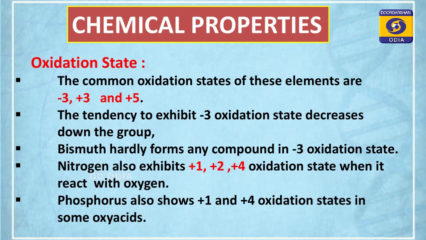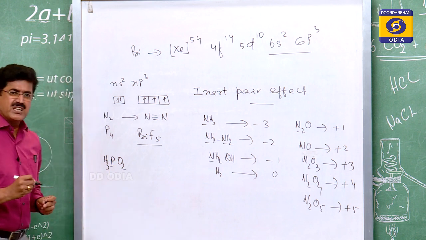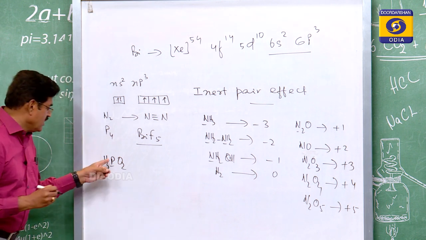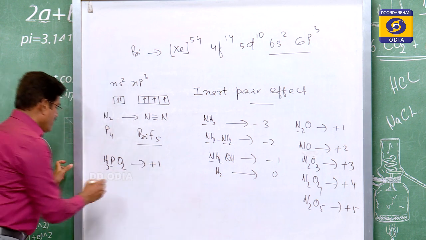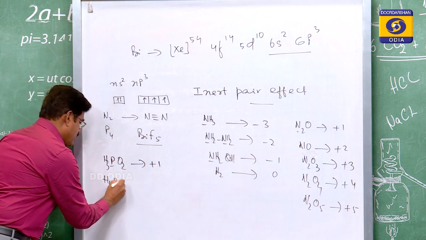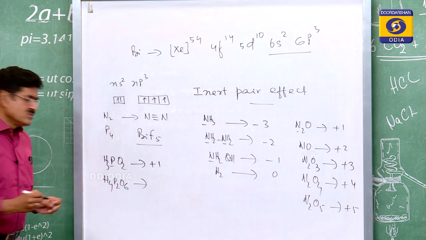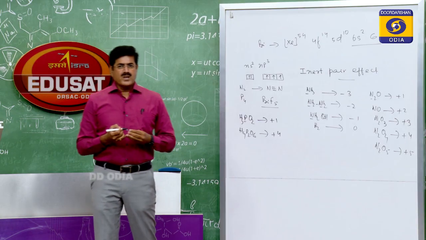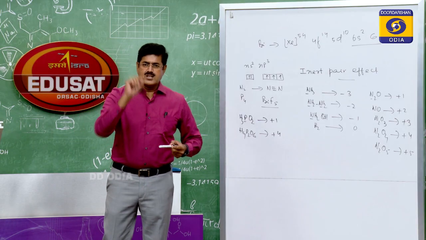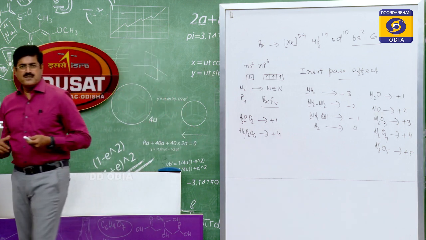Phosphorus also exhibits these. Let me show you the compound of +1 oxidation state. H3PO2, called hypophosphorous acid. Phosphorus exhibits +1 oxidation state. Then H4P2O6, hypophosphoric acid. Here phosphorus exhibits +4 oxidation state. Okay. So phosphorus also exhibits +1 and +4 oxidation states. This is the oxidation state of the nitrogen family.